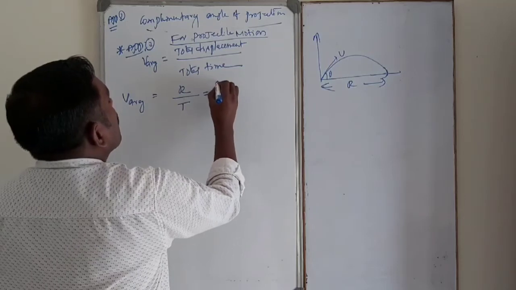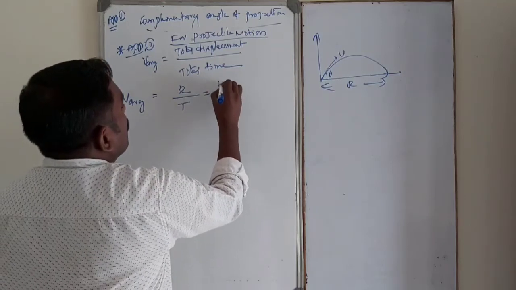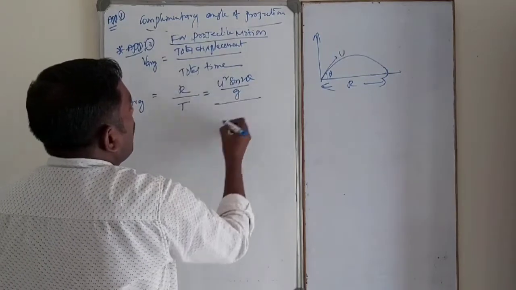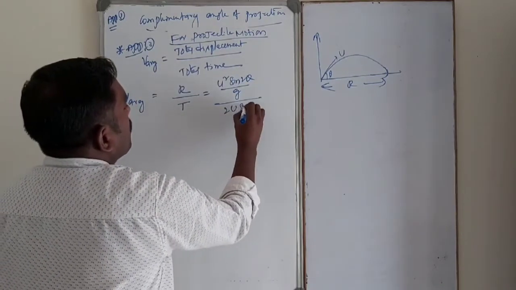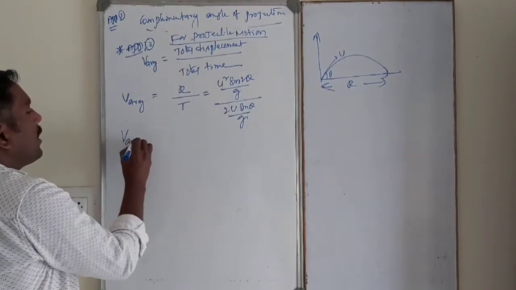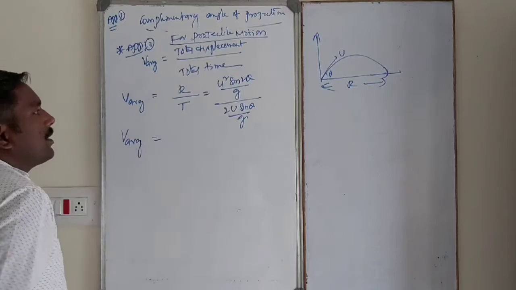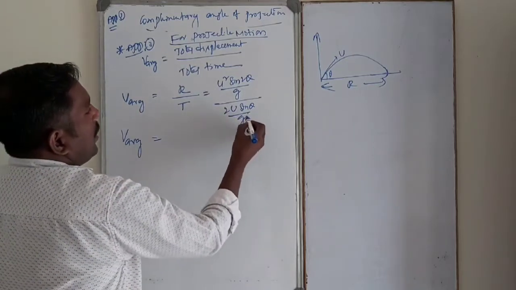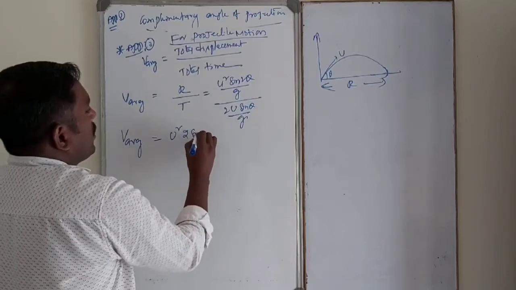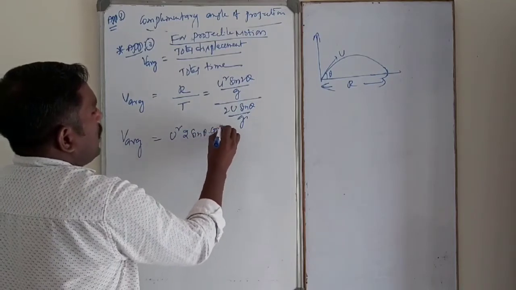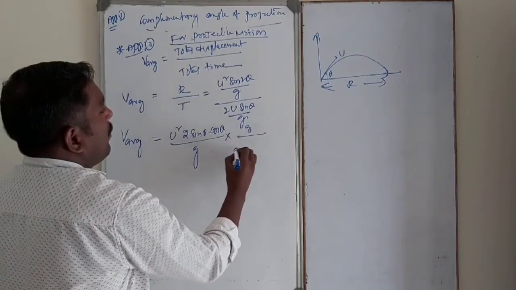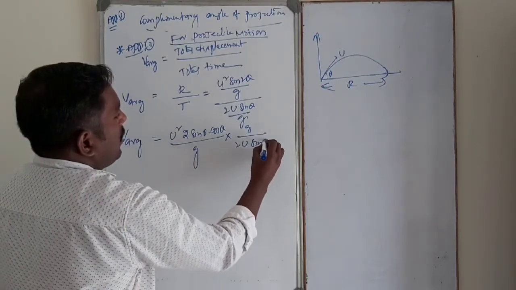So range is equal to u square sine 2 theta by g, whole divided by 2u sine theta by g. So average velocity of the projectile is, see, u square sine 2 theta is nothing but 2 sine theta cos theta, divided by g, into g divided by 2u sine theta.